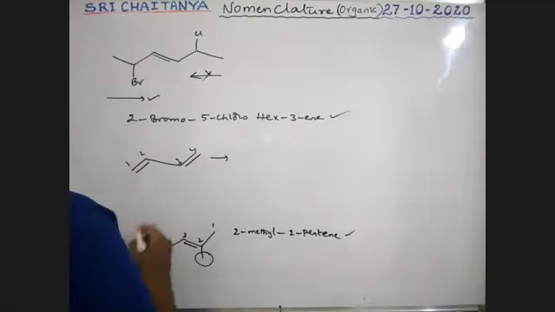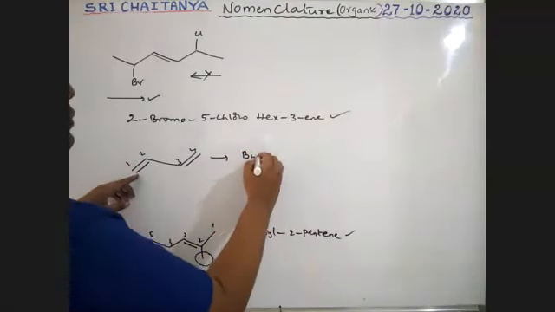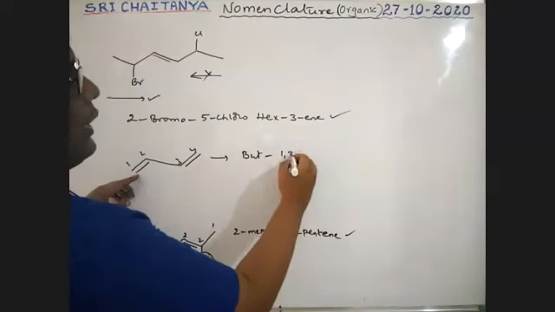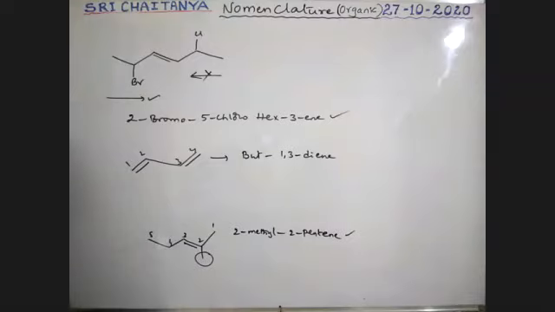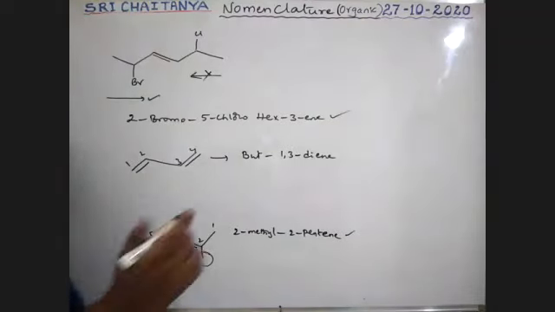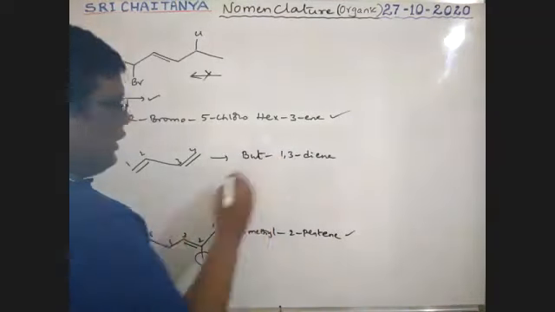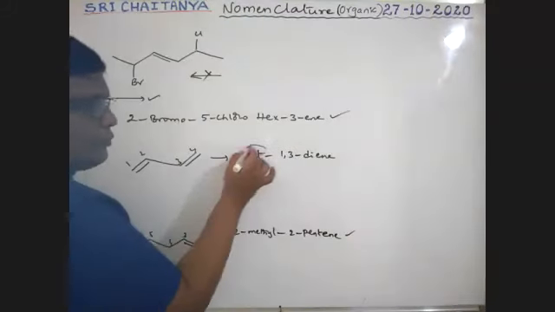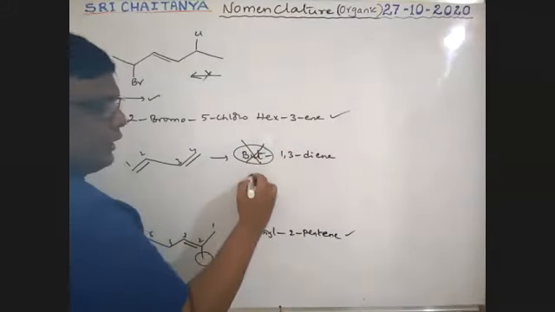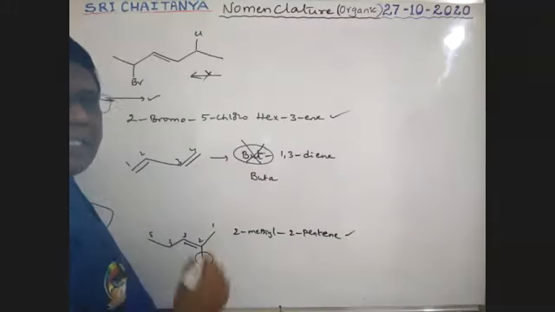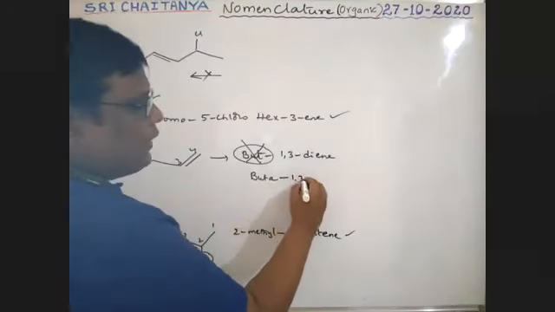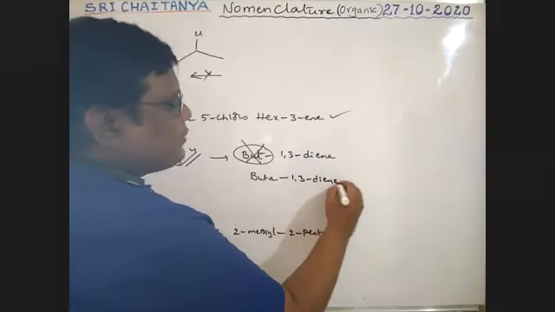So therefore it is but-1,3-diene. Boys, please listen carefully. If 2 double bonds are there, this "but" is not used. It is "buta". Buta is accepted. That's why buta-1,3-diene is accepted.